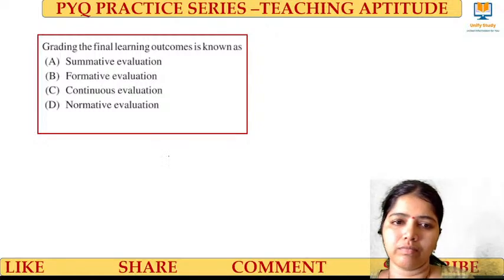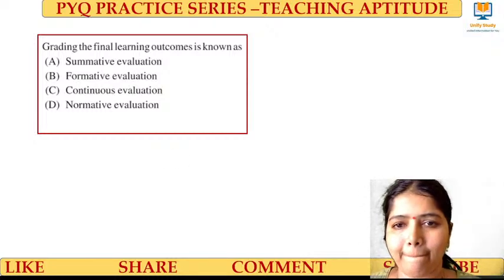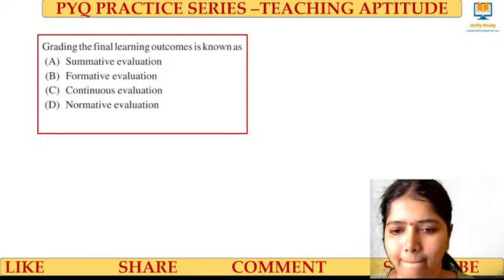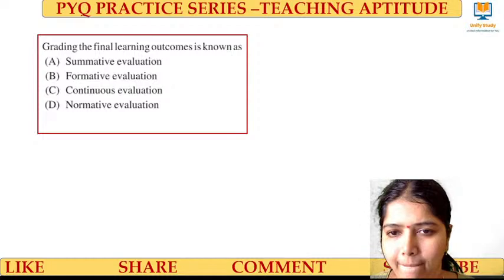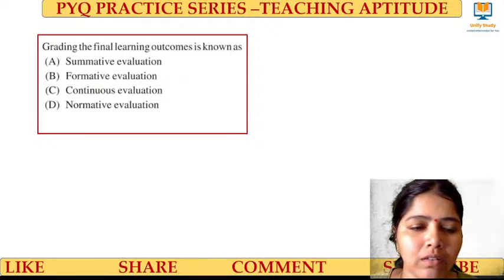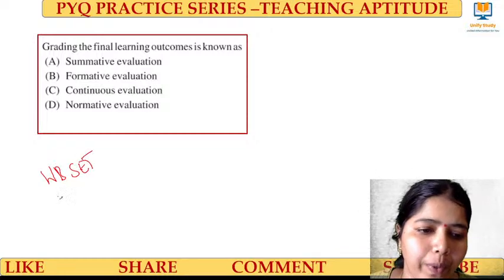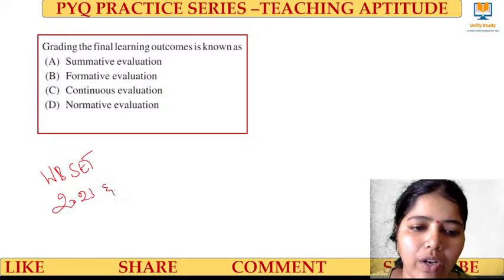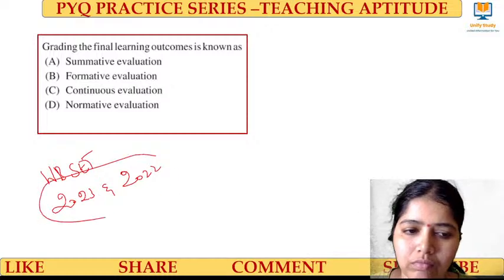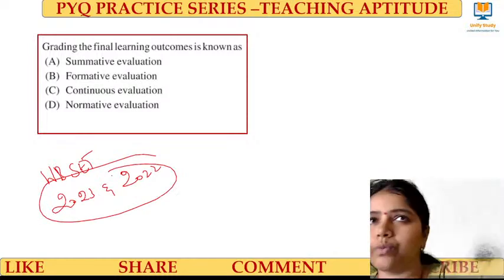Quick, quick, quick. So these are the questions from WB set, teaching aptitude questions from 2023 and 2022.